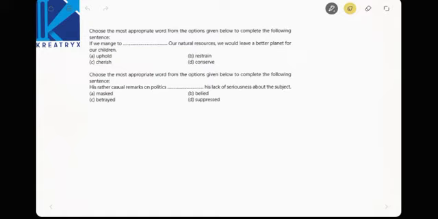Next, choose the most appropriate word. If we manage to dash our natural resources, see here, easy thing, conserve. Conserve means saving, right? The remaining words are different ones, right?